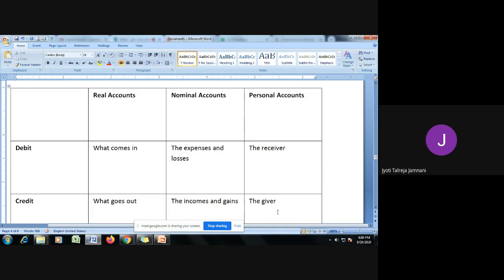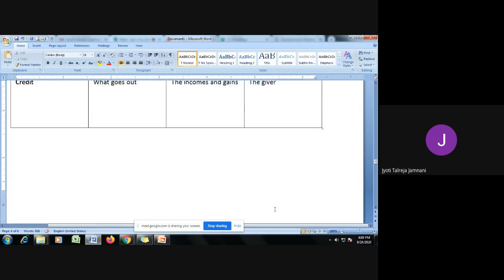Real account, we enter all the assets in real account and the rule says debit what comes in, credit what goes out. In nominal account, we enter all the expenses and losses and the rule says debit the expenses and losses and credit the incomes and gains. In personal account, we enter all the people with whom we are dealing with and the rule says debit the receiver and credit the giver. Keeping these rules in mind, let us start passing the journal entries.